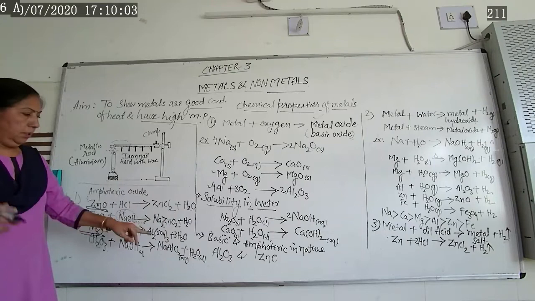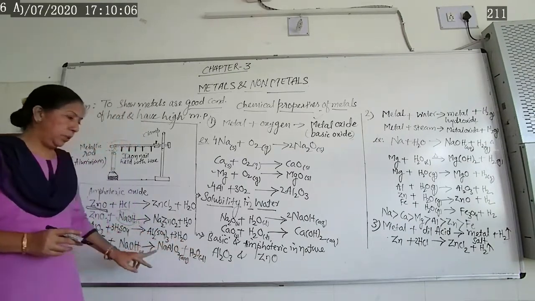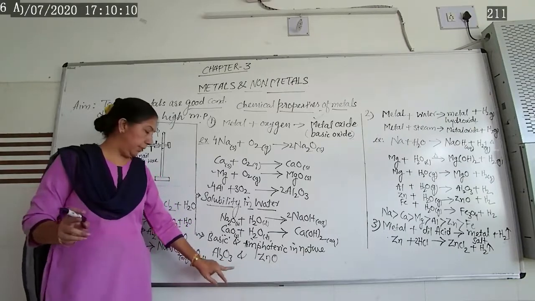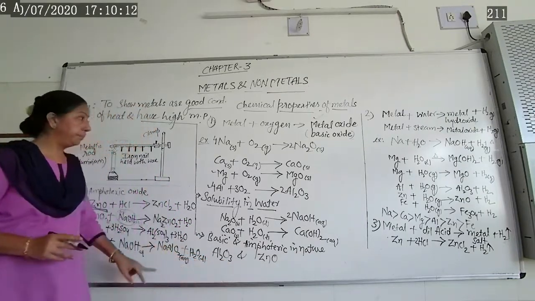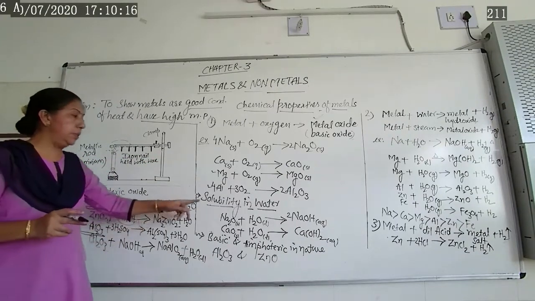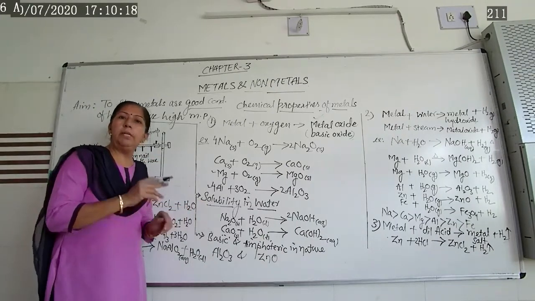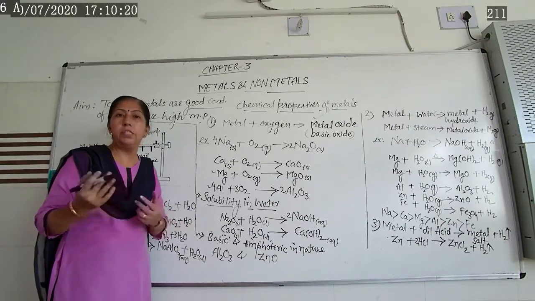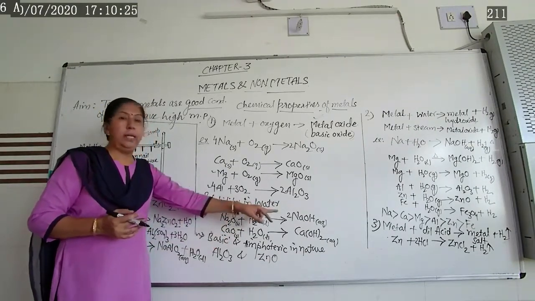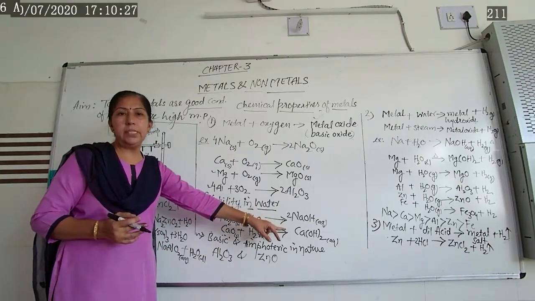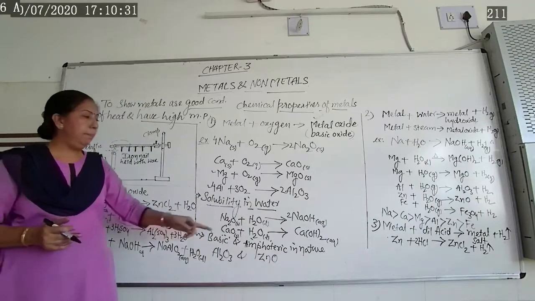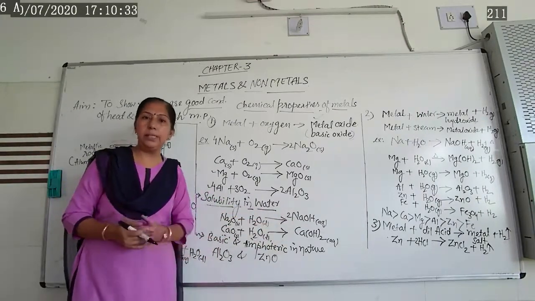Basic in nature, but these two metal oxides you have to remember are amphoteric in nature. One is zinc oxide, the second one is aluminum oxide. So these are the characteristics of metal oxides. First we have learned about the solubility of metal oxides in water. They give you a base, as shown here in different examples. And if you take the litmus test or the pH test, one can easily say that these are basic in nature.